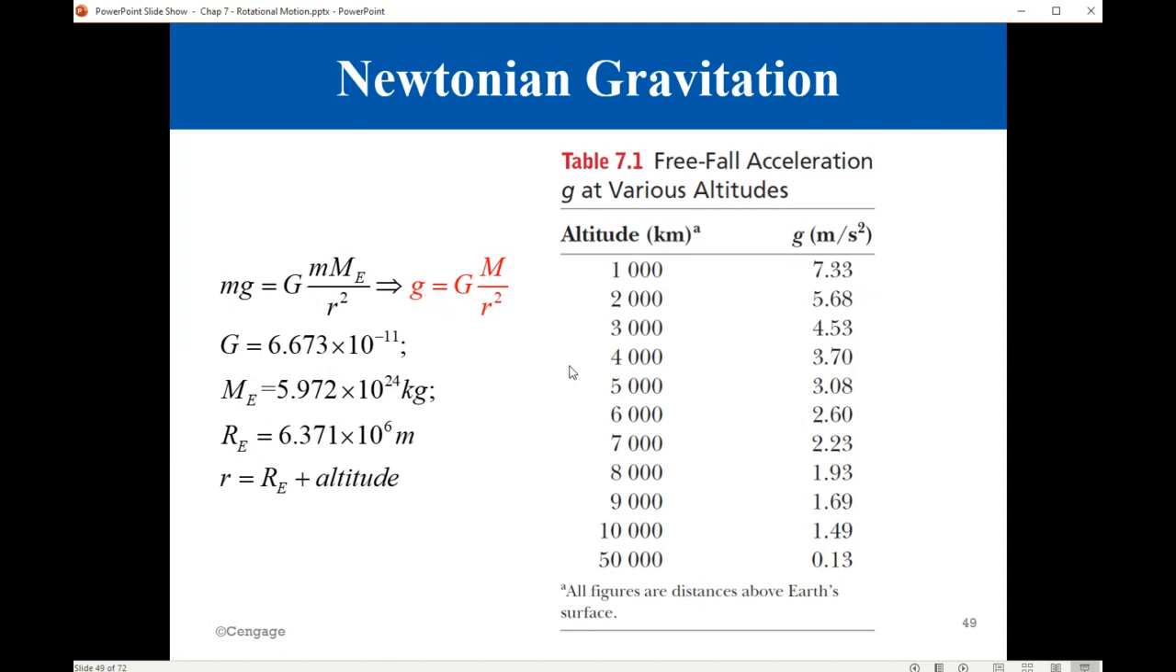As we go higher away from the center of Earth, g decreases. So at an altitude of 1,000 kilometers, it is 7.33. At an altitude of 5,000 kilometers, it is 3.08. At an altitude of 50,000 kilometers, it is 0.13 meters per second squared. So now we understand how g changes for space trips as the spacecraft moves away. The effect of g gets less and less.